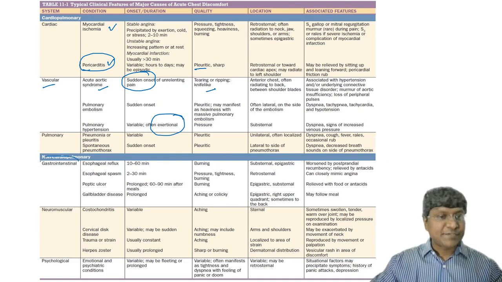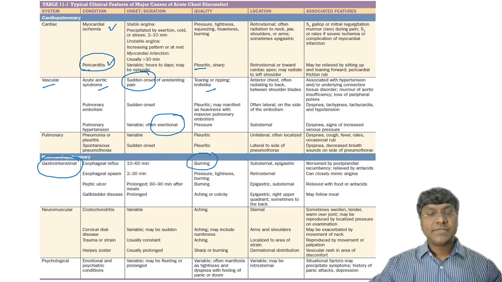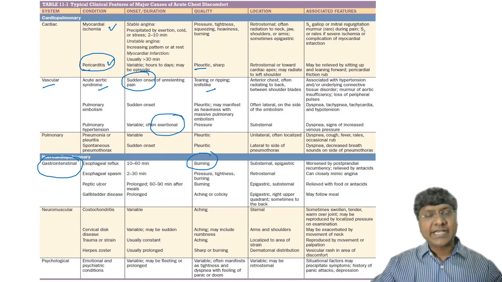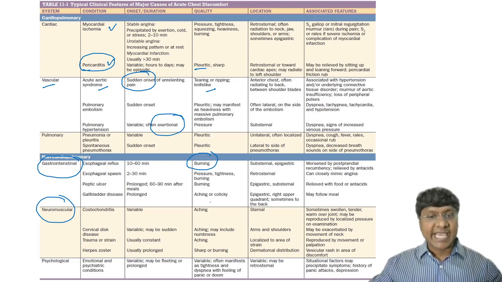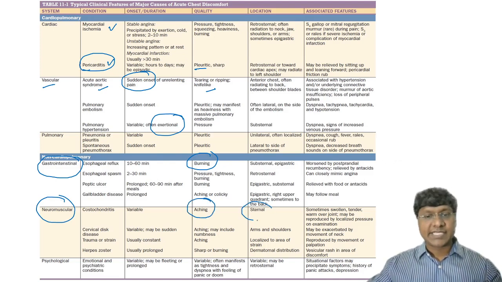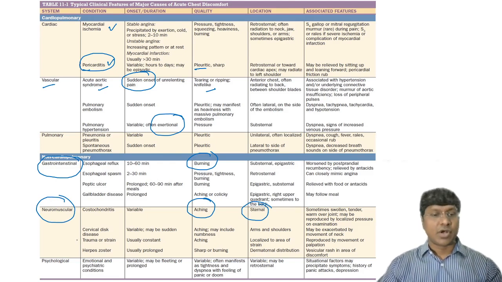But chest pain of gastrointestinal origin is mostly burning in nature, and this particular pain will increase after taking food. So that will be of gastrointestinal origin. And in neuromuscular pain, like in costochondritis, it is an aching pain and the location is in the sternum. And psychological pain could be because of emotional onset as well as psychiatric conditions. The quality is variable, the location is variable, everything is variable because it's psychological.